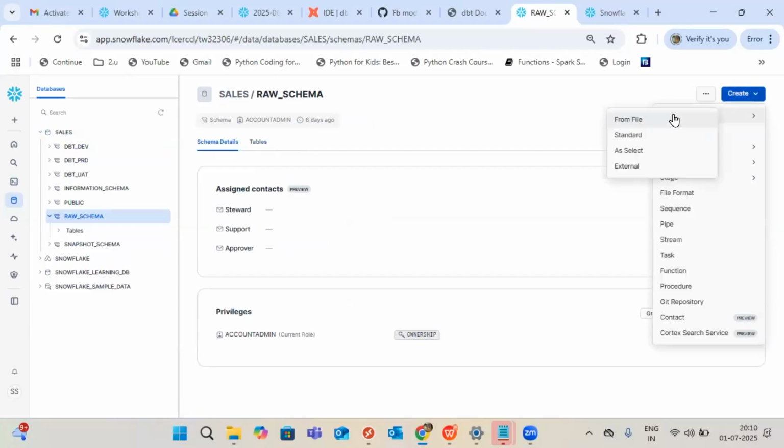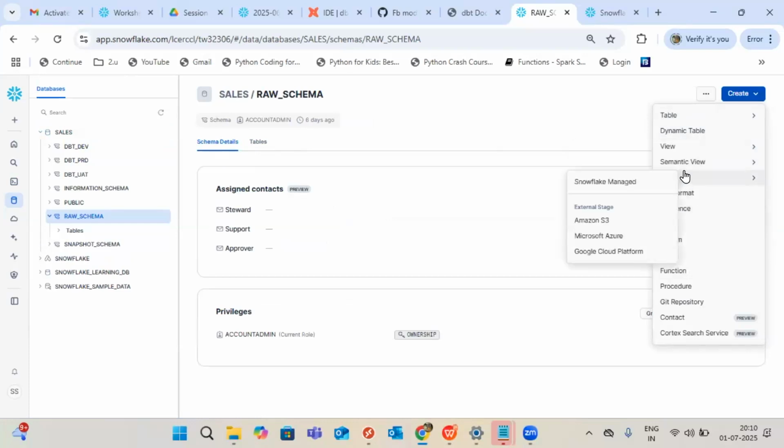I will explain what tables are. There are different types of tables: external tables, and internal tables also have types. Everything I will explain, I won't miss anything. After that, dynamic tables, which is a separate concept, I'll explain. And here secure views, materialized views, secure materialized views, this combination of views are there. I will explain. This is not our topic, the AI and ML part.